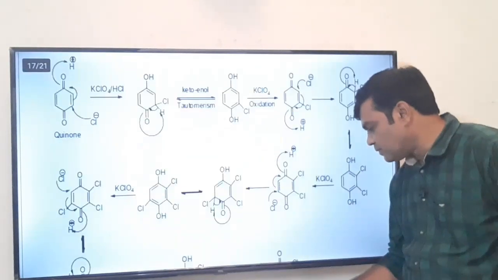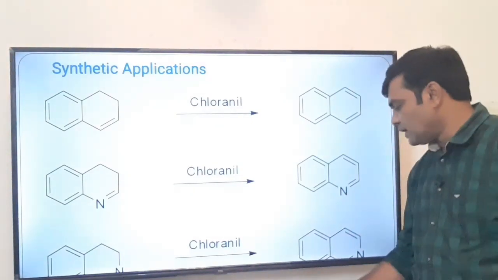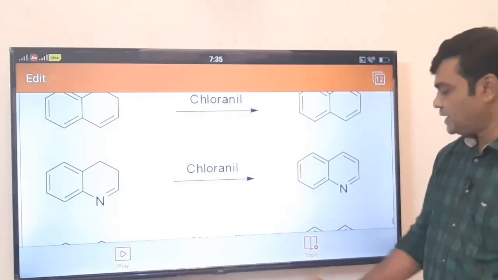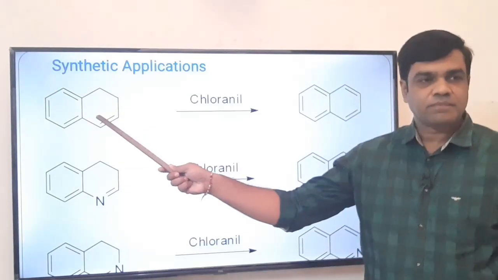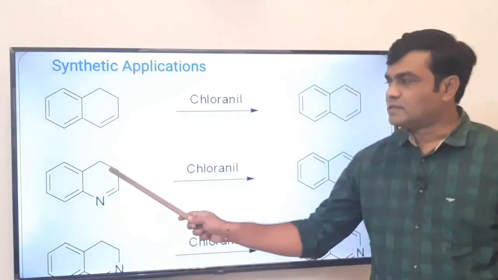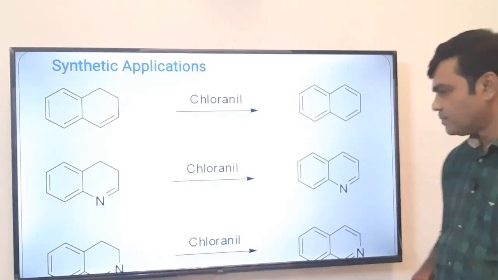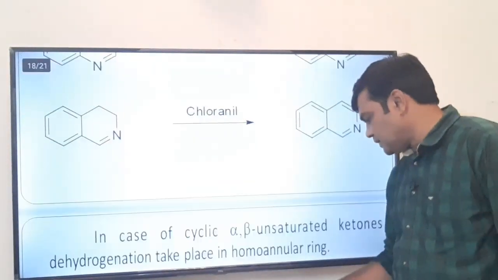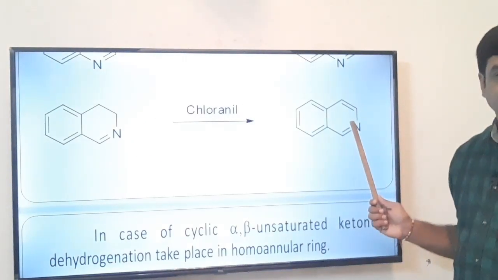We will not go into detail about the mechanism. Let's see the synthetic applications of chloranil. These are same as that of DDQ. See, this is a non-aromatic compound. It is aromatic, naphthalene. It is a non-aromatic compound, aromatic, quinoline. This one is a non-aromatic compound. This is aromatic, isoquinoline.